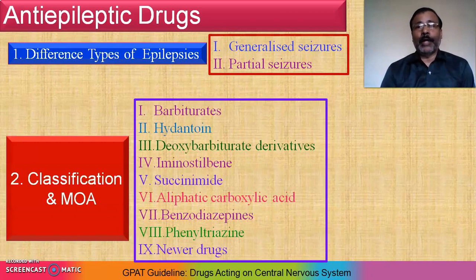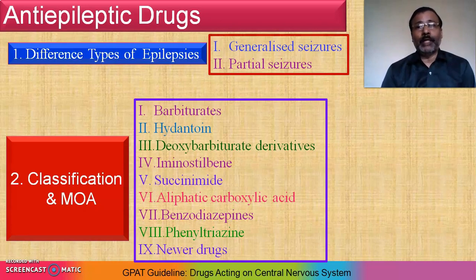Then classification and MOA. Broadly, they are classified into first barbiturates, then hydantoin, then deoxybarbiturate derivative, then iminostilbene, succinimide, then aliphatic carboxylic acid, benzodiazepine, phenyltriazine, and newer drugs. So it means that all these drugs are different in their chemical nature or the basic lead nucleus nature. So that's why they have different mechanisms of action.